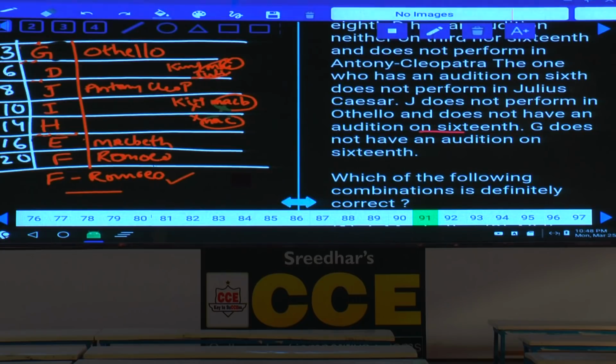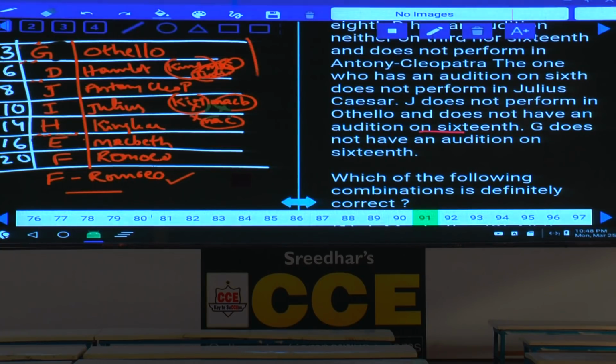As Macbeth is on 16, then coming to King Lear. Now, this cannot be King Lear. King Lear is ruled out here, and H must perform in King Lear. If King Lear is left over, then Macbeth, King Lear here, Juliet cannot be here, and Julius Caesar, hence Julius Caesar must be at this place. Then what is the other thing left over here? Hamlet. Hence Hamlet must be at this place. Done?